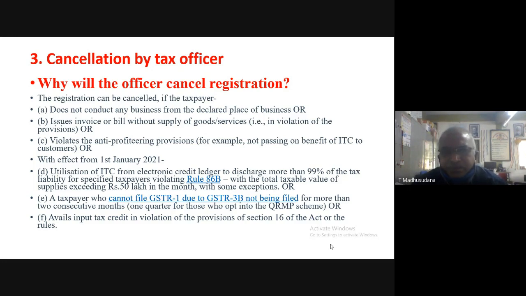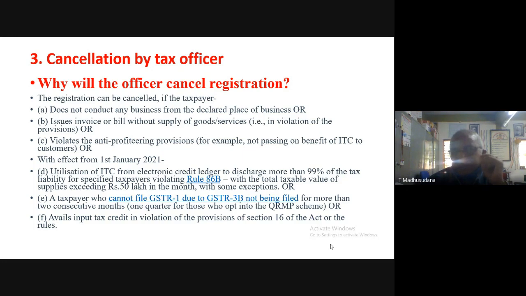Or issue invoice or bill without supply of goods or services. The person is issuing invoices without supplying any goods or services. That means fake invoices. They are issuing fake invoices in violation of the provisions.